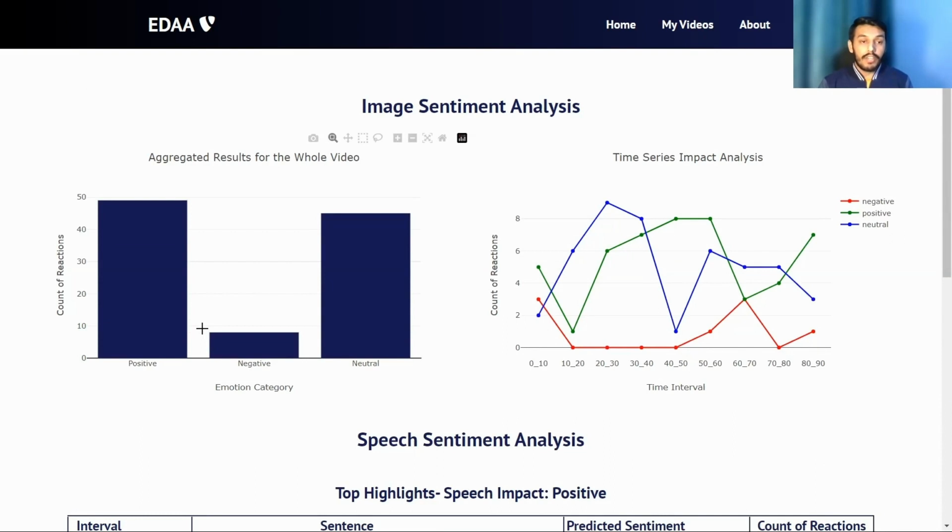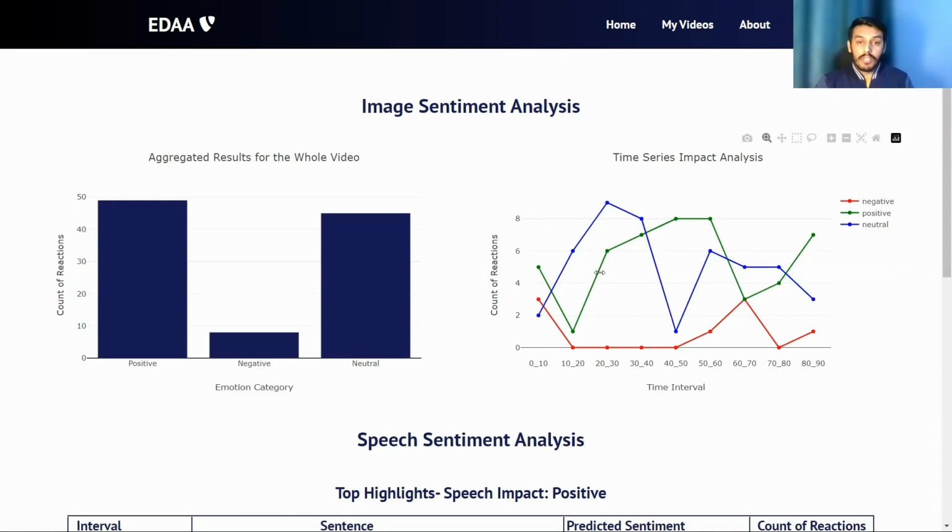So we have three generic reactions; we have grouped many emotions into these three categories: positive, negative, and neutral. On the left-hand side, you can see a time series graph that displays the frequency of the reactions received in an interval, and we have chunked the videos into 10-second intervals. So for instance, in the first 10 seconds, how many reactions you received are positive, negative, or neutral. And you can see that John got the peak of positive reactions in the 50th to the 60th second. So this will help our user to know what has worked for them, what didn't, and when.